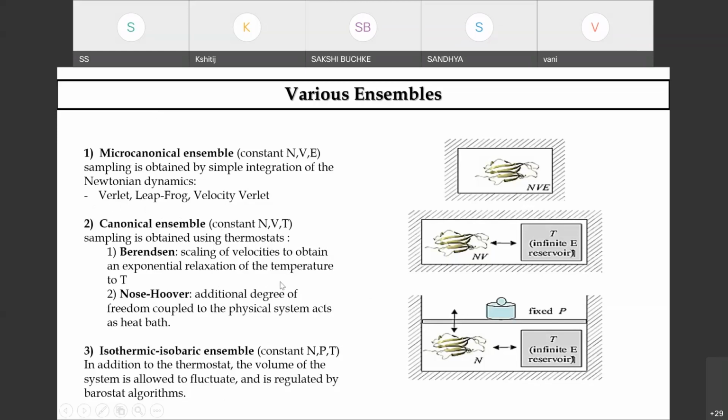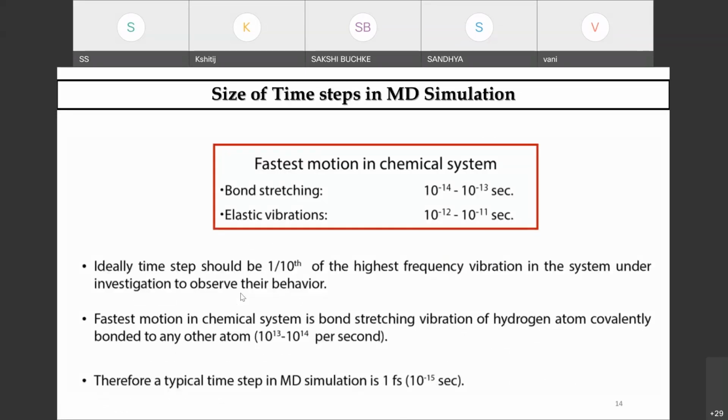If you are dealing in a much broader sense, I would say one should quickly see what this dynamics actually talks about. Then we have the fastest motion in the chemical system. For bond stretching, it is between 10 to the power minus 14 and 10 to the power minus 13 seconds.